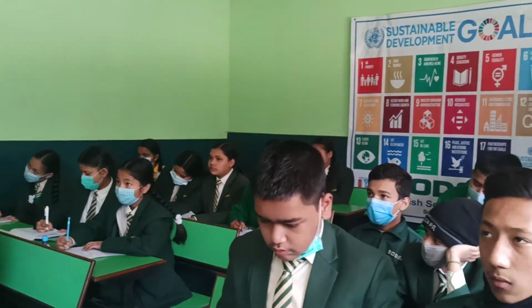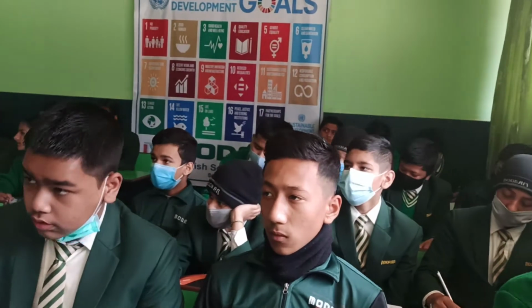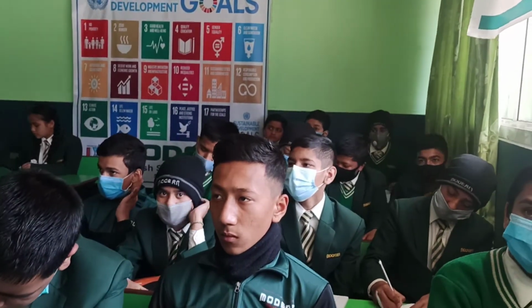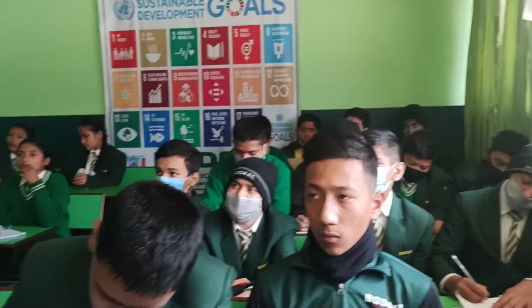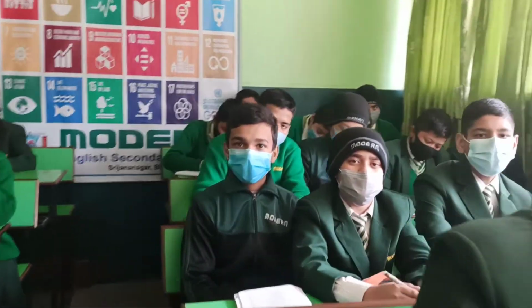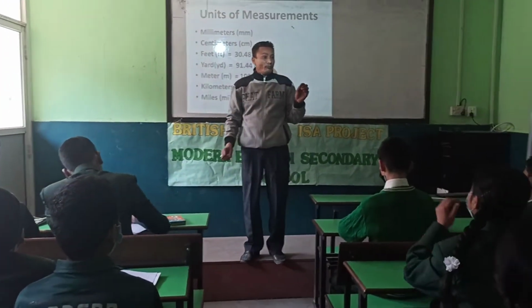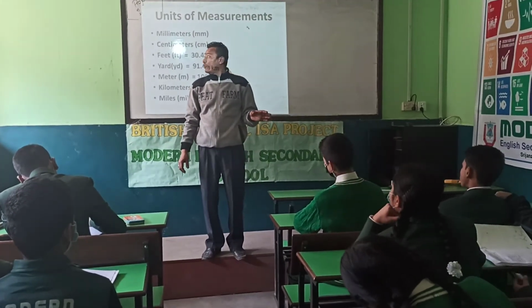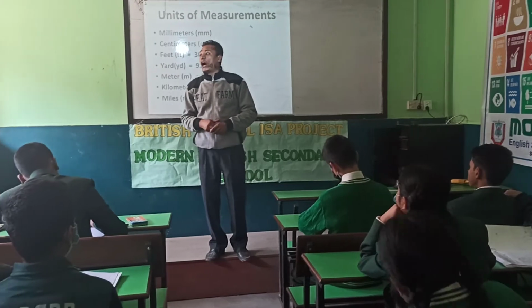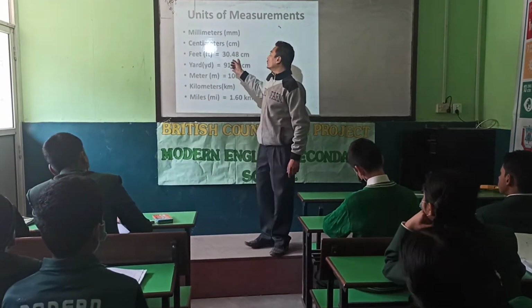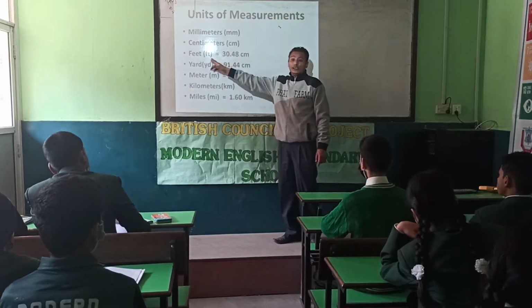After that, centimeter. When we draw any line in our copy, or if we have to measure the length and breadth of our book, then we use centimeter. Feet also is one of the units of measurement. If anybody asks us our height, then we use feet, not centimeter.